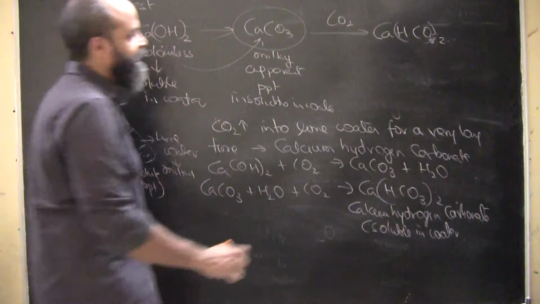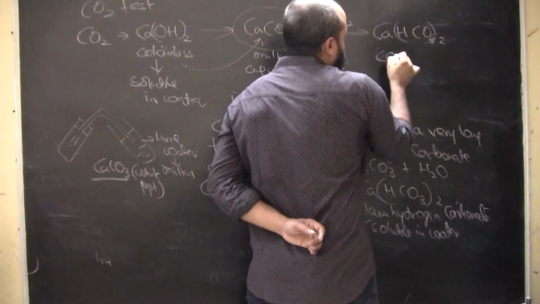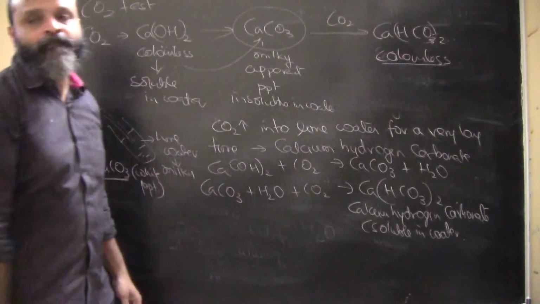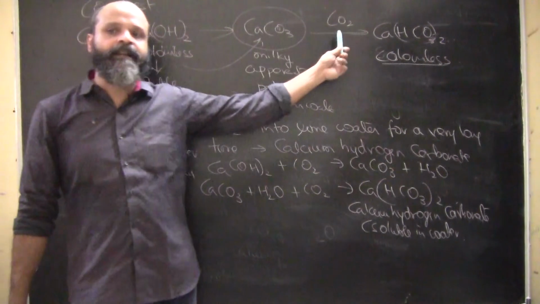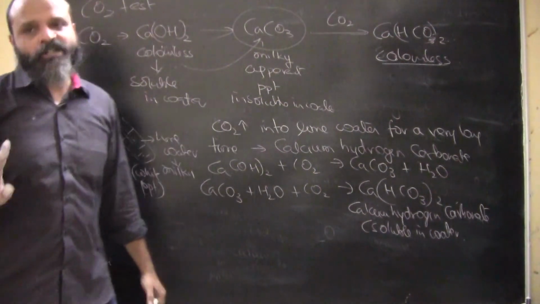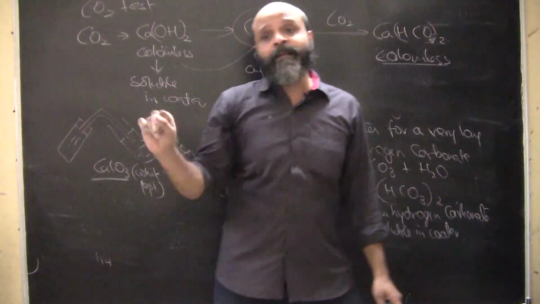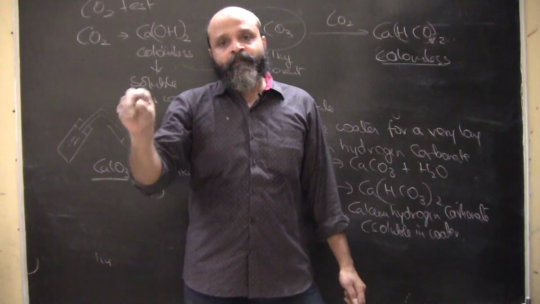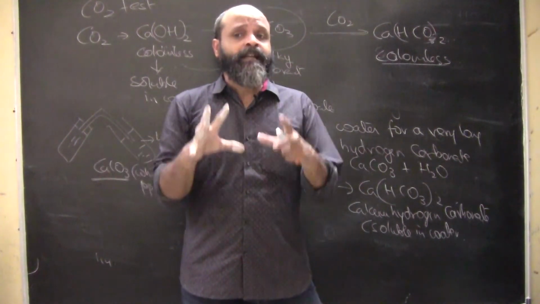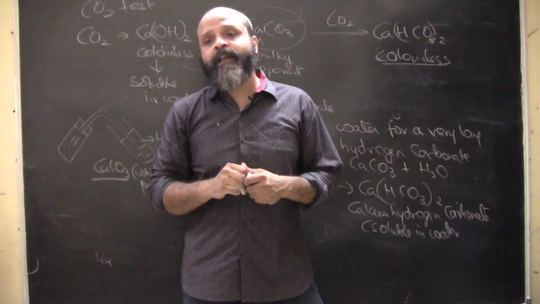And this calcium hydrogen carbonate will be a problem, because calcium hydrogen carbonate is colorless. So again your solution will turn colorless. So the test for carbon dioxide has to be done a little carefully, because it can be recognized only in the earlier stages, when with a lesser amount of carbon dioxide, the lime water is getting converted into a milky appearance of calcium carbonate.